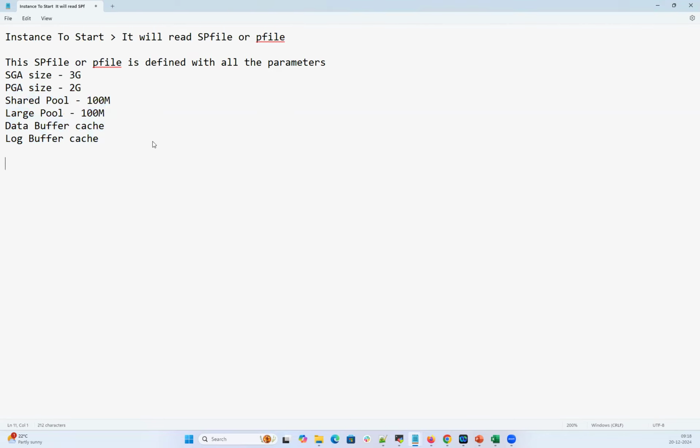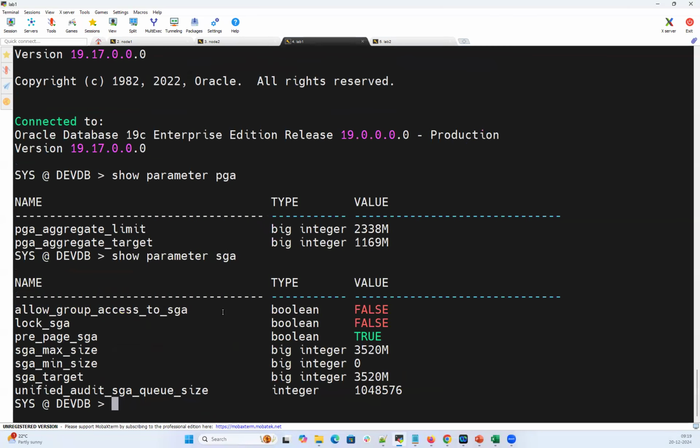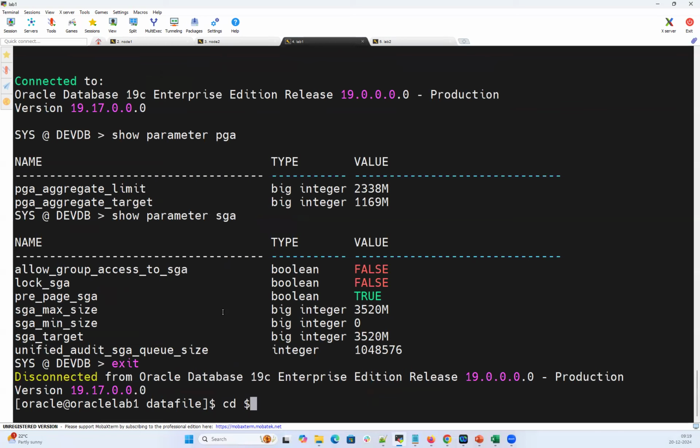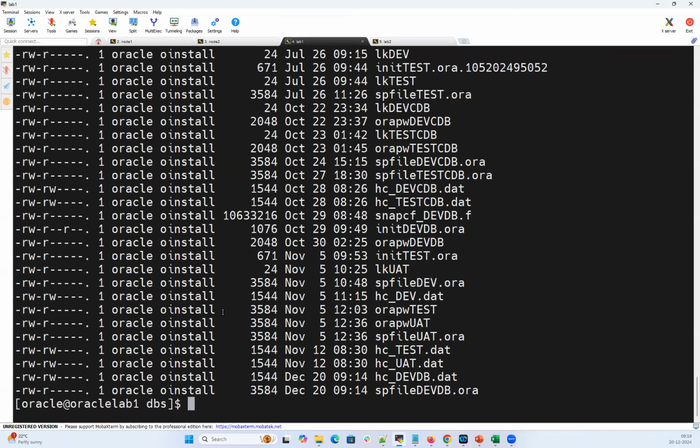These SP file and P file are located under Oracle home, under the DBS location. If I go here under Oracle home, I can open one of the init files, init devdb.